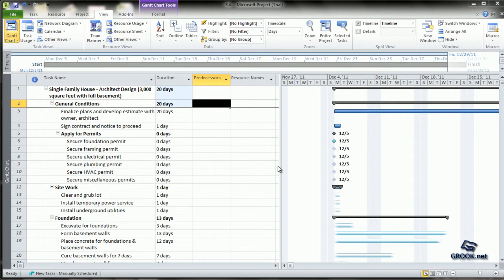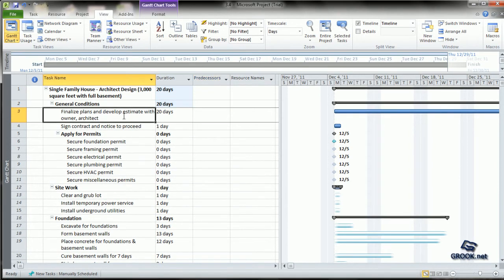Now let us get back to the project plan and see how we can enter these relationships. So let us take the first task. Single family house and general conditions are only summary tasks or phases or headings. The actual tasks begin with finalizing plans. The next one is sign contract. Now if you see, it is only after the plans are finalized and estimates are developed can the contract be signed and the notice to proceed be given.